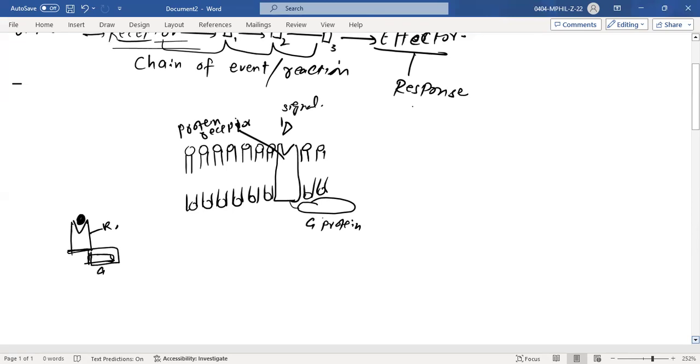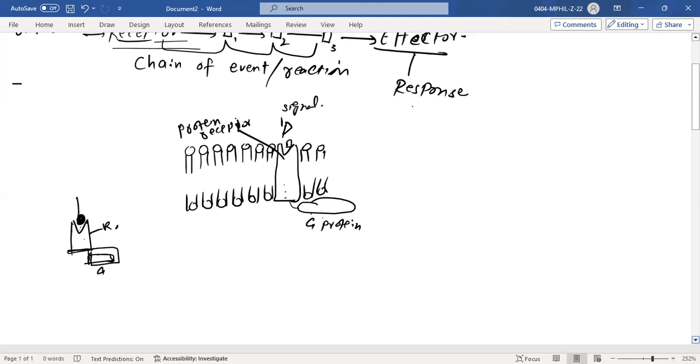But this is only at the time when the signal comes to bind here. Otherwise, both these structures will remain separated like here. You will see this receptor is not attached to this G protein, but it will only attach when the signal comes to bind here. Are you getting this point? This is one thing you should keep in mind.